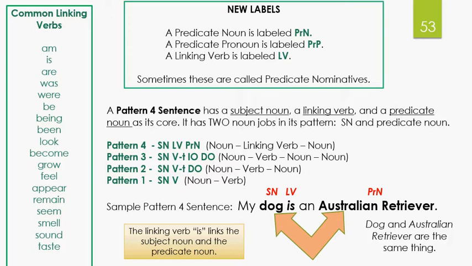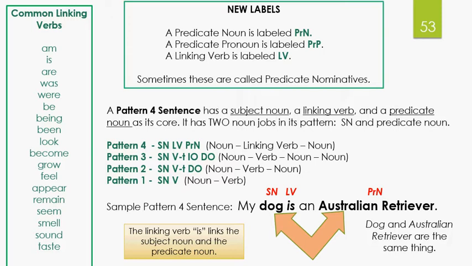A predicate pronoun will be labeled PRP. A linking verb will be labeled LV. Sometimes if you're in a different grammar class or using a different grammar book or have a different teacher, they may call predicate nouns and pronouns predicate nominatives.